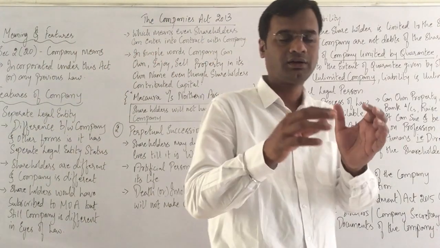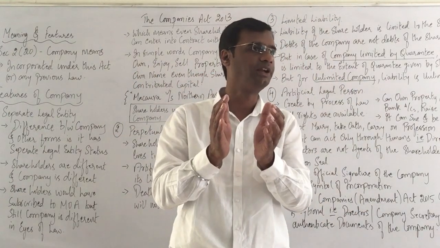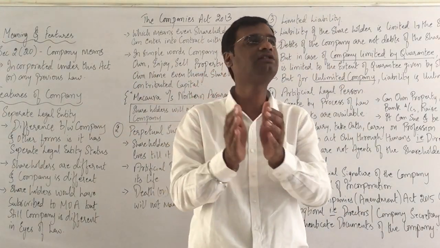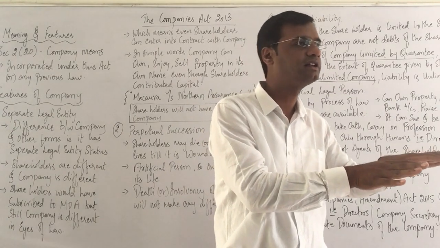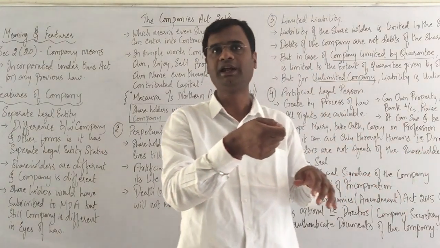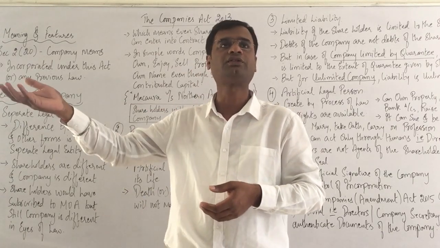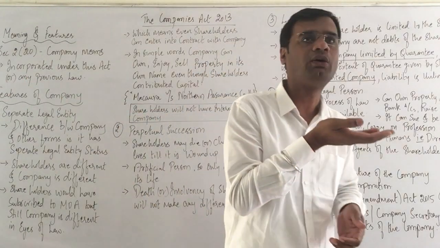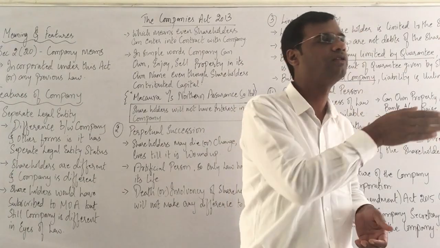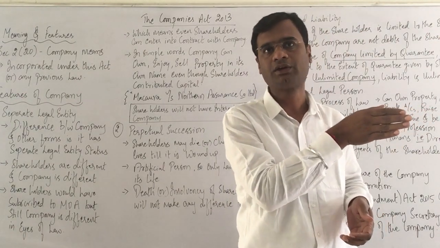So, the law has created this company. The law only has to kill this company. Kill in the sense, not literally, but the existence of the company came due to a process of law. The death of the company also has to happen by virtue of the process of law. Are we clear on this?